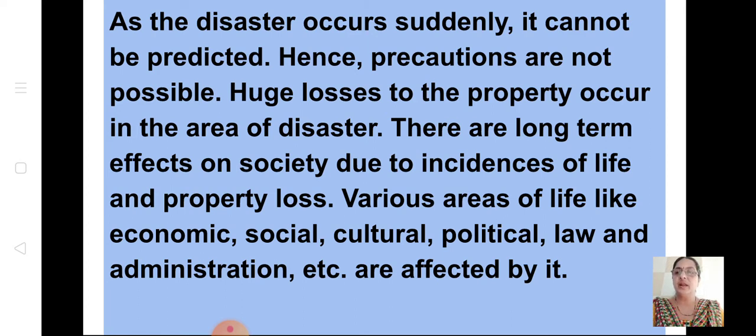Various areas of life like economic, social, cultural, political, law and administration, etc. are also affected by this. Not only people and property, all these areas are affected by disasters.